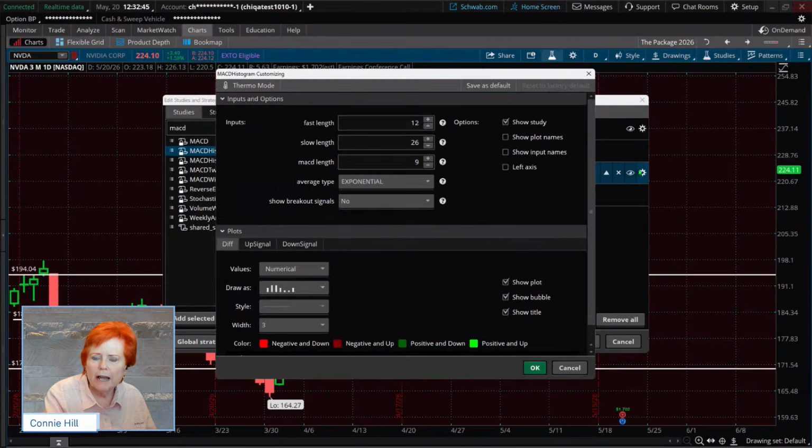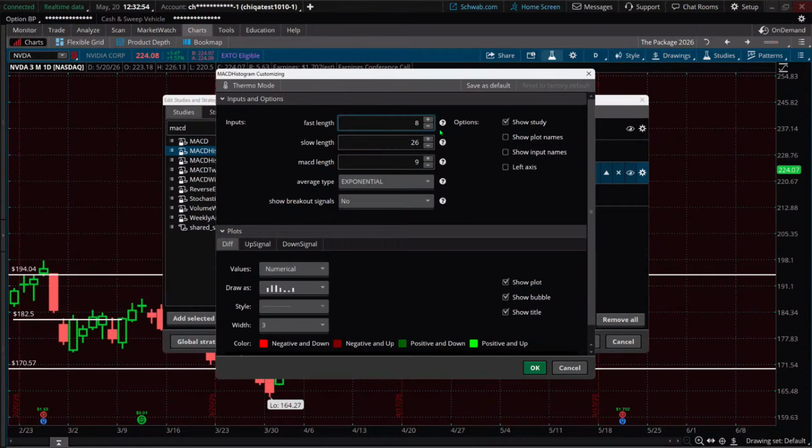But suppose on the MACD you had a specific reason to change the settings, then you could come in and change the settings. Maybe I want this to be 8, 17, 9. That's a little bit faster MACD setting than that initial default. You can put that in. And if you want to see arrows, you want to see it when it breaks above the 0 line to give you a green arrow, or if it drops below to give you a red arrow, you can say show breakout signals. You can change that to yes. The default there has been no.